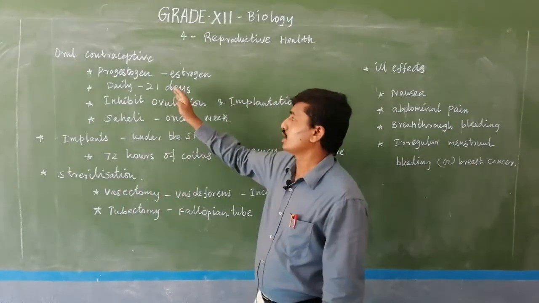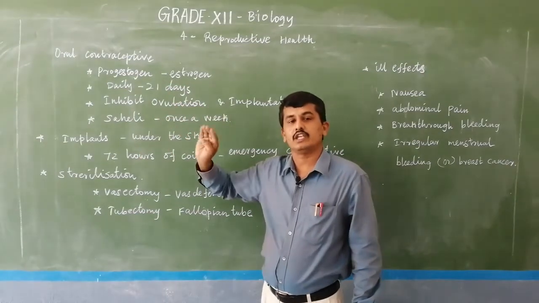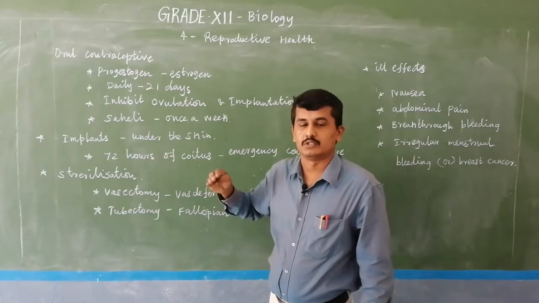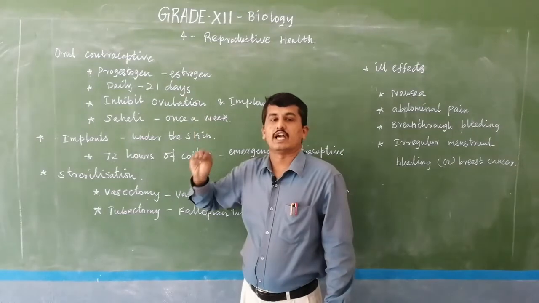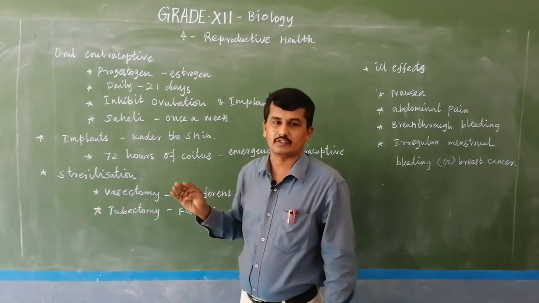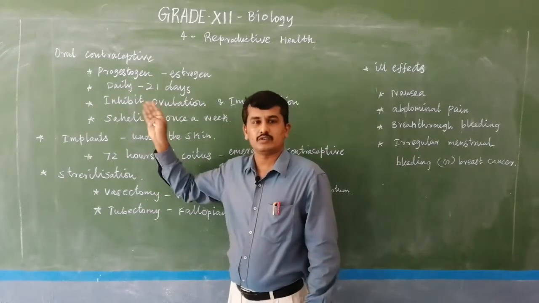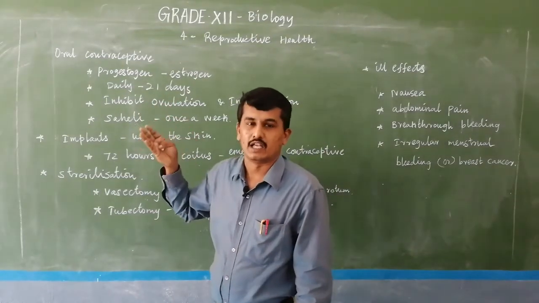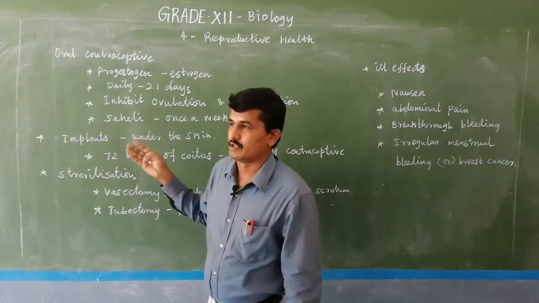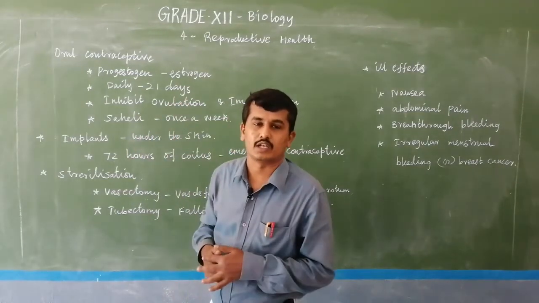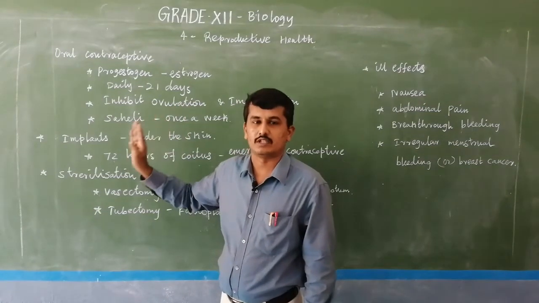So the oral contraceptive is used by the female to prevent unwanted pregnancy and to give space between the children, and this method has some side effects, but only less side effects, not more. Oral contraceptives are nowadays useful for urban as well as rural people. Mainly in urban areas the maximum number of females use this type of oral contraceptive, but it must be taken for 21 days after the menstruation.